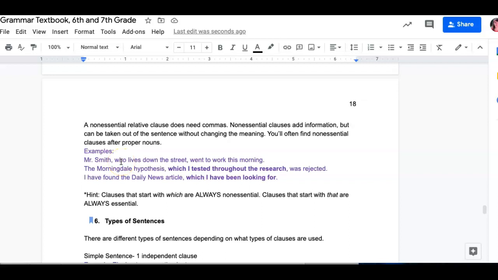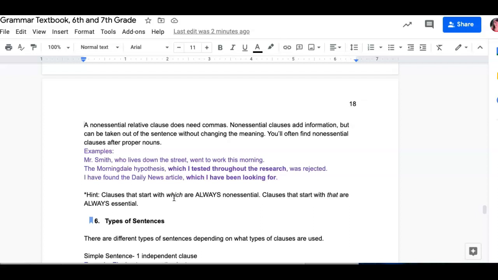Next one: "The Morningdale hypothesis, which I tested throughout the research, was rejected." Same kind of thing, I know which hypothesis it is, so this is just extra information telling me more about that. "I have found the Daily News article, which I have been looking for." Same kind of thing, just adding extra information. I don't need "which I've been looking for" to identify the article. Now, hint: clauses that start with which are always non-essential. Clauses that start with that are always essential.